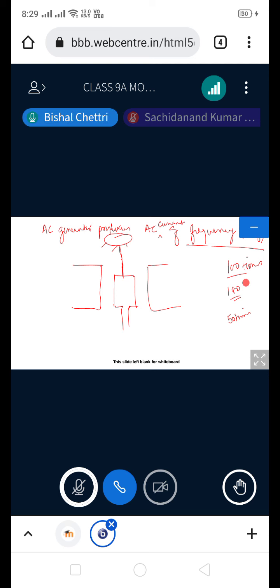But that is why we consider the complete rotation of the coil, that is 50 times in a second. That is why the frequency becomes 50 hertz. Clear?